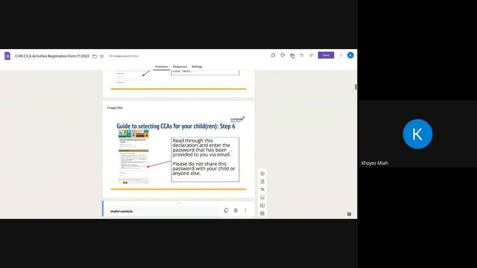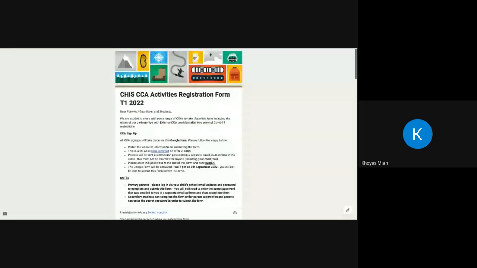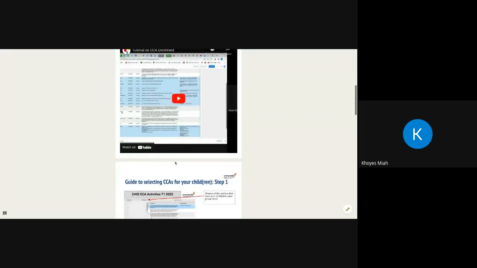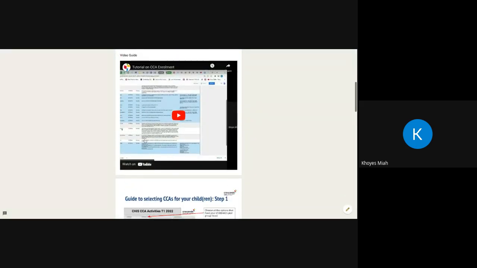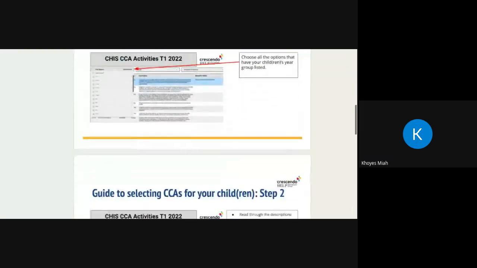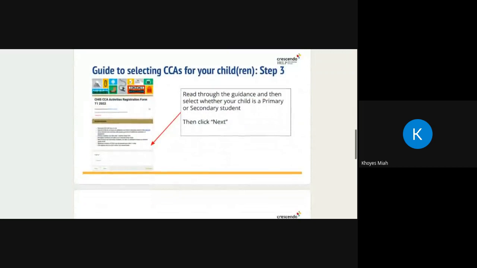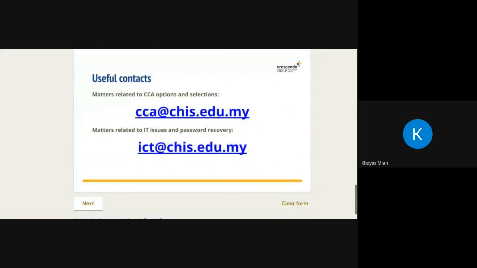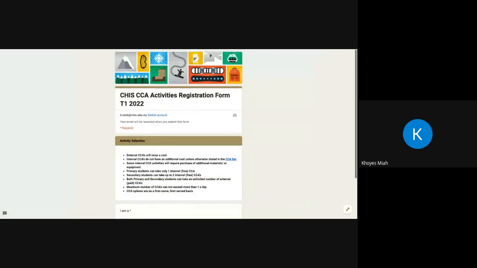So you will see this Google form appearing, and you'll be able to go. This is just showing you the video that's been embedded. You'll be able to see each of these steps over here. And what I would like you to do is, again, make sure you make a note of this. This will be the Google form, so you'll be able to see it. Once you've read through all of that, you click next, and you'll be taken to this page.